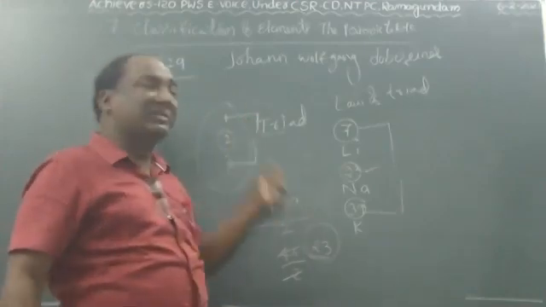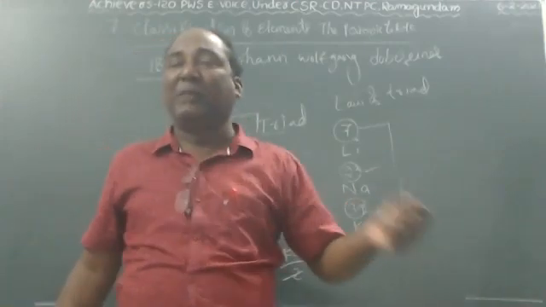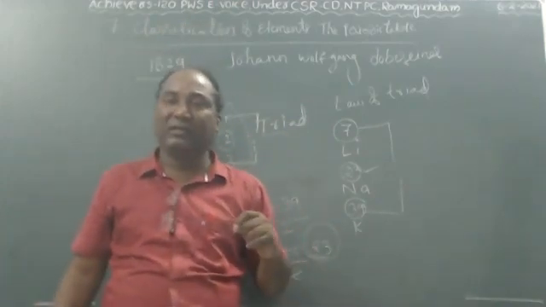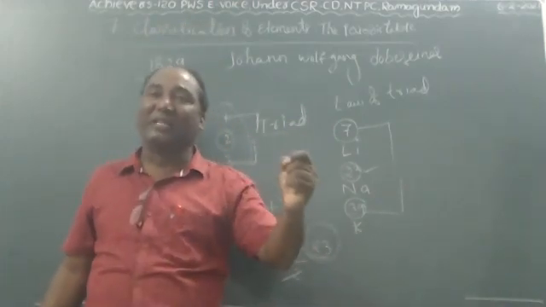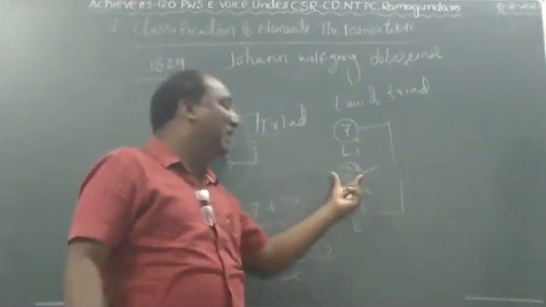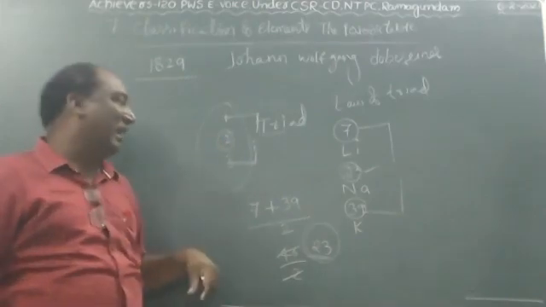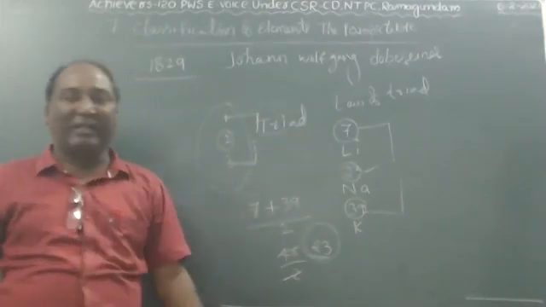That's why Döbereiner said the average atomic weight of the first and third elements is equal or similar to the middle element. It is called Döbereiner's law of triads. It is one example, children.